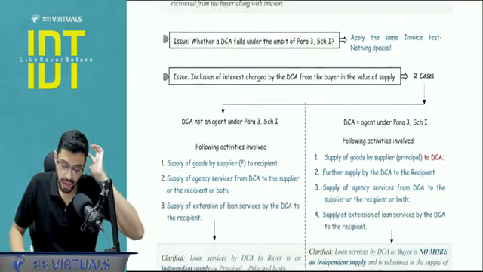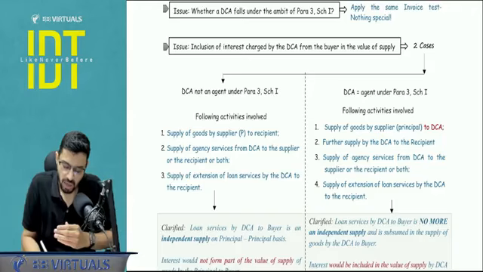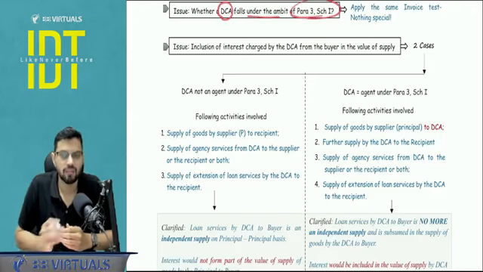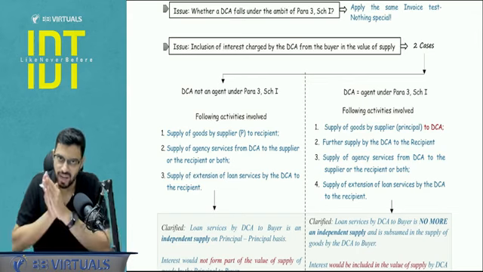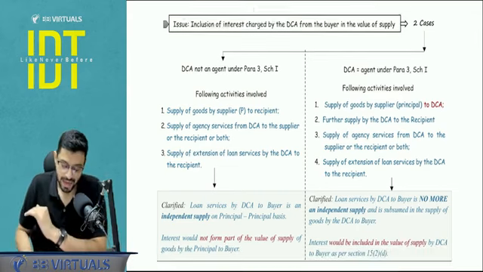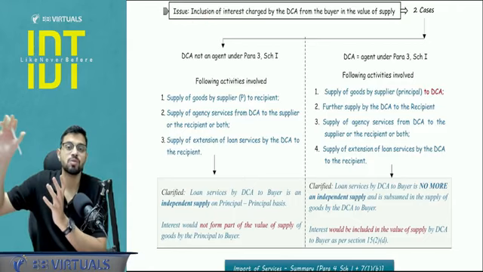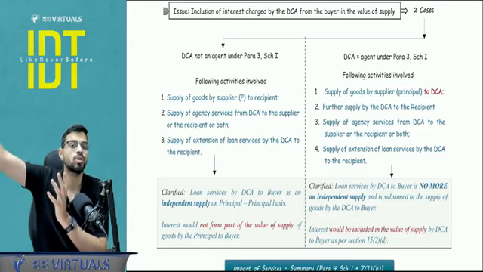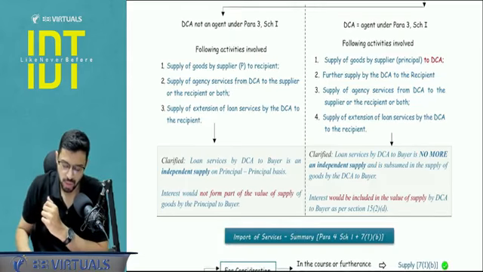Okay. Now here two issues come up for consideration from our GST standpoint. First, whether DCA will fall under the ambit of paragraph number 3, schedule number 1. Here the same invoice test you are going to apply. But the second issue is, what about the interest? Which interest? Interest with respect to the loan which is given by DCA to the consumer. Will that interest be a part of valuation? Now here we have to see two cases.